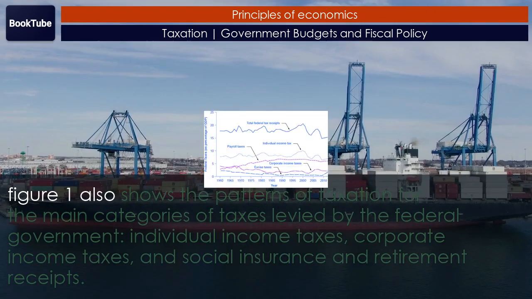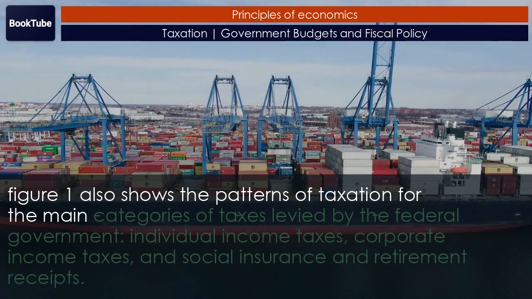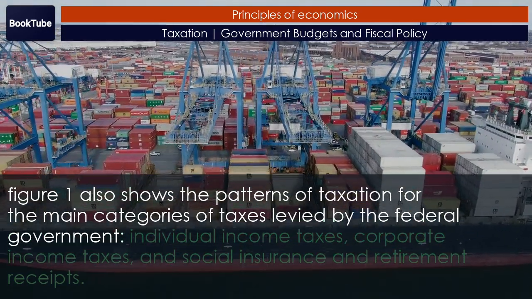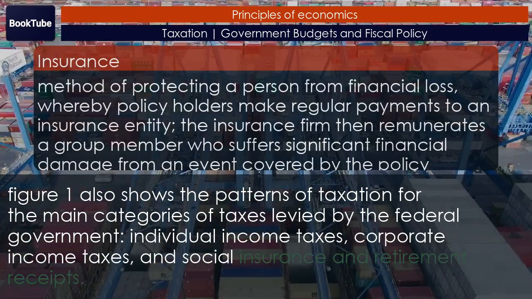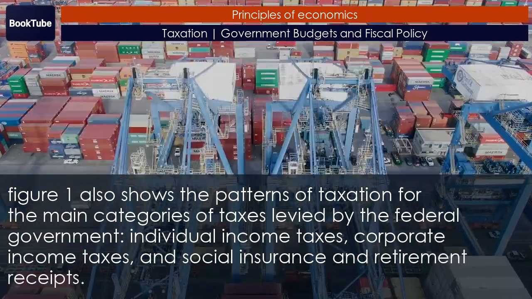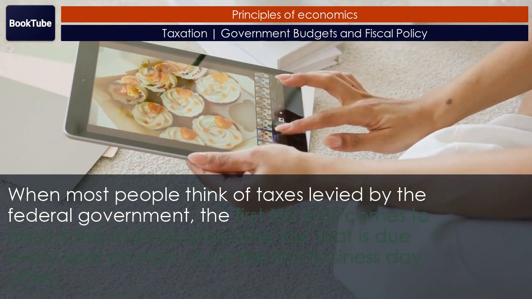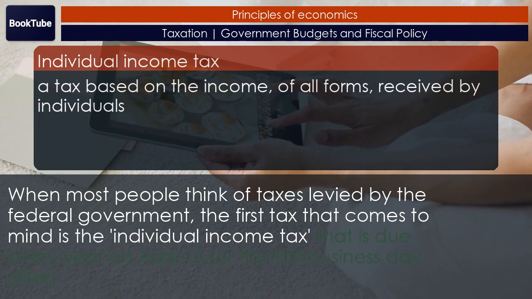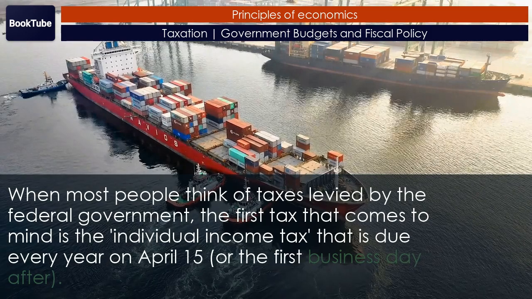Figure 1 also shows the patterns of taxation for the main categories of taxes levied by the federal government: individual income taxes, corporate income taxes, and social insurance and retirement receipts. When most people think of taxes levied by the federal government, the first tax that comes to mind is the individual income tax that is due every year on April 15th, or the first business day after.